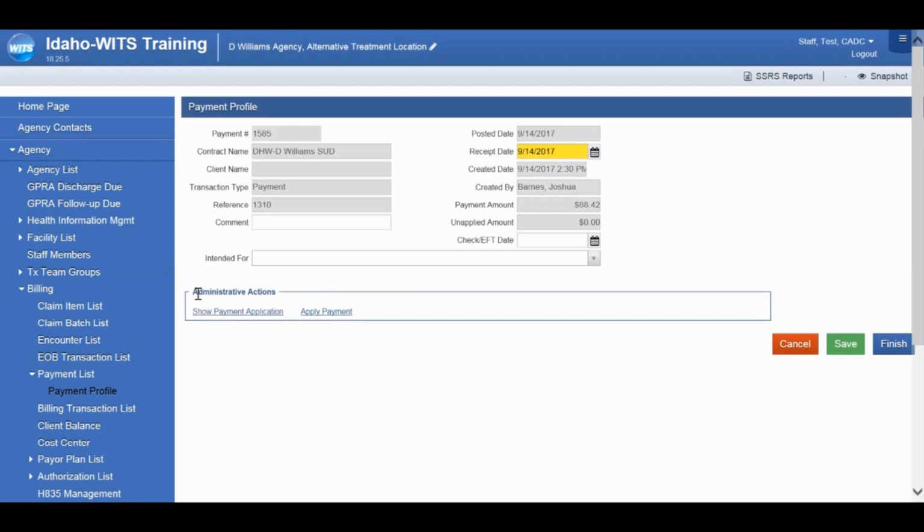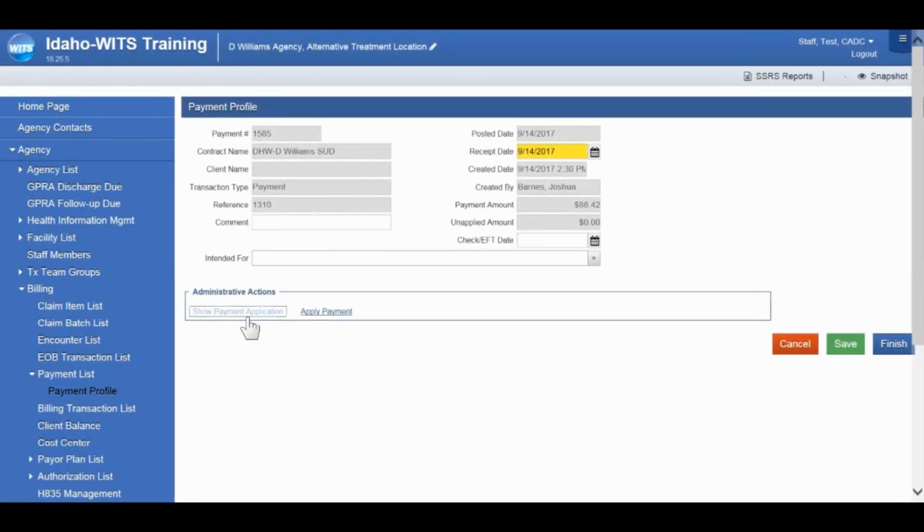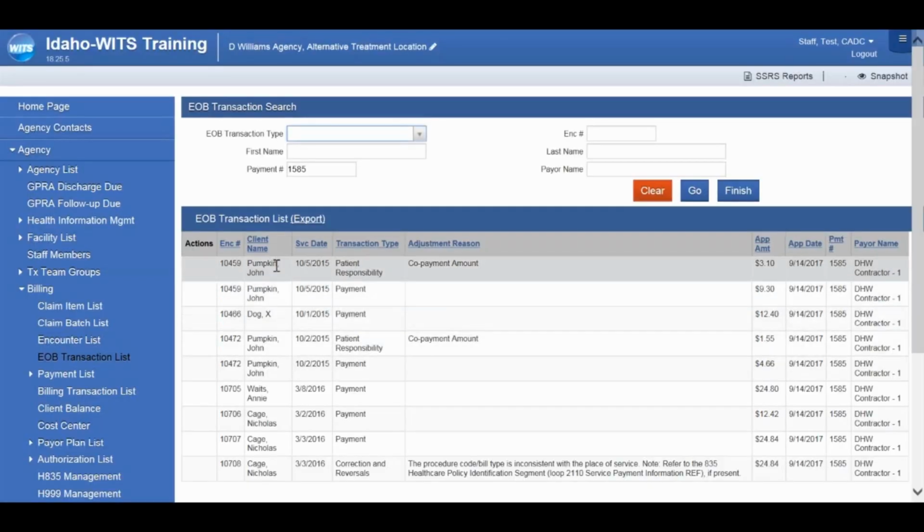So if we click on that, what that will do is take that payment number and automatically enter it into the search in the EOB transaction list. Here you can see the EOB transaction details for that payment number.